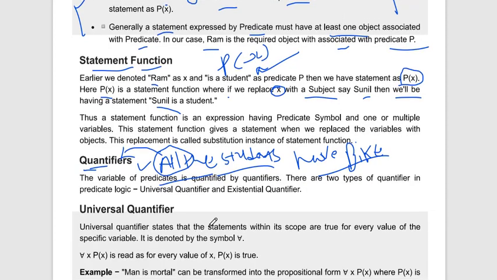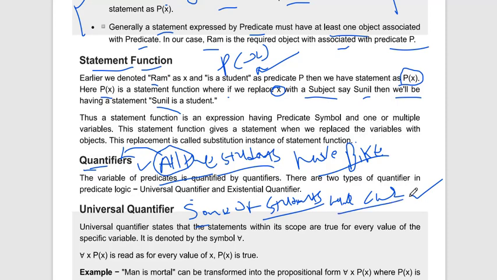Let's take another example: some of the students have cars. If there are 50 students in a class and 20 of them have cars, then this statement is true: some of the students have cars. Here student is our subject, "have car" is our predicate, and "some" is also a type of quantity. Here it was "all", and here it is "some". So there are two different types of quantifier.